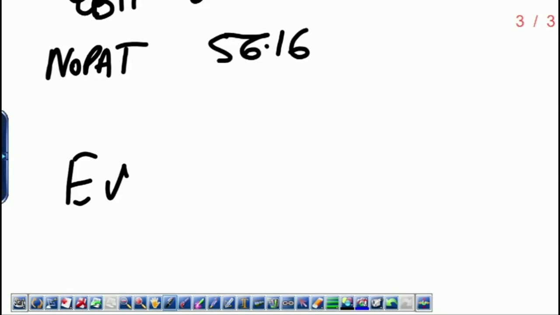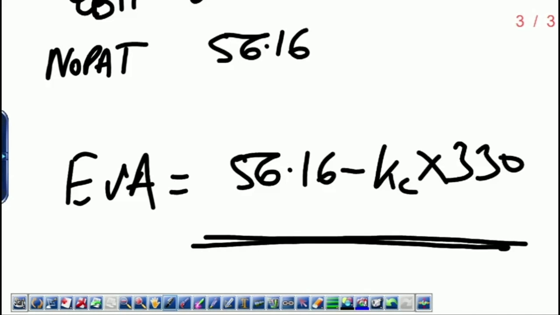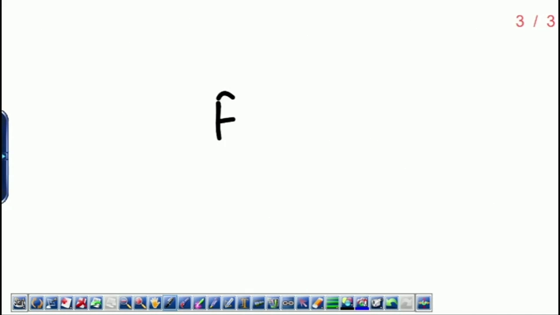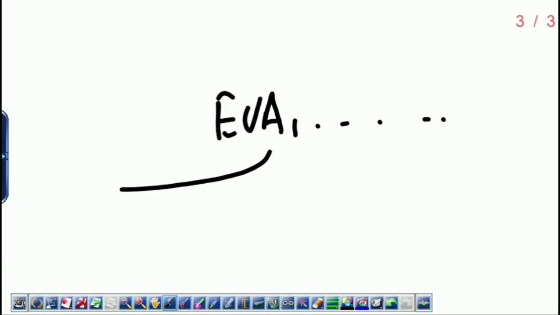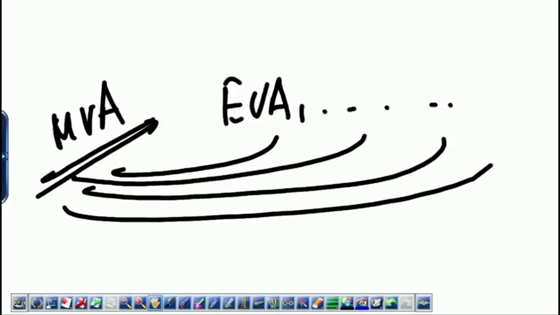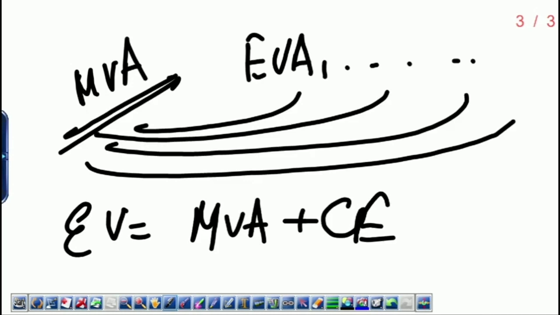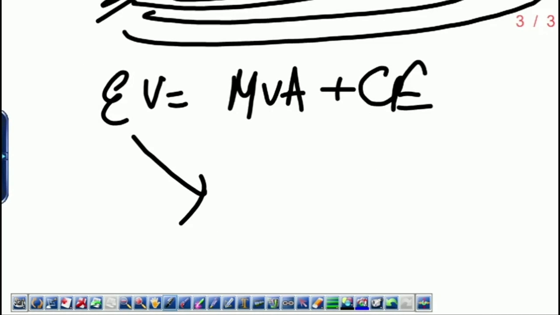So EVA is what? EVA is the NOPAT minus the KC which we have calculated into the capital employed, which is given. Okay, so you get the answer for EVA. Do remember that if we have EVA 1, EVA 2 and so on and we pull them back, we get the MVA, market value added. And market value added is the excess of enterprise value over the capital employed. So the firm value or enterprise value is equal to market value added plus capital employed. And of course from the enterprise value, if you deduct the debt, you get the value of equity. So you should know the overall picture.